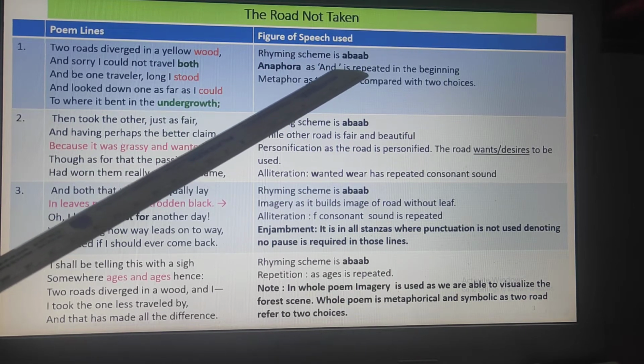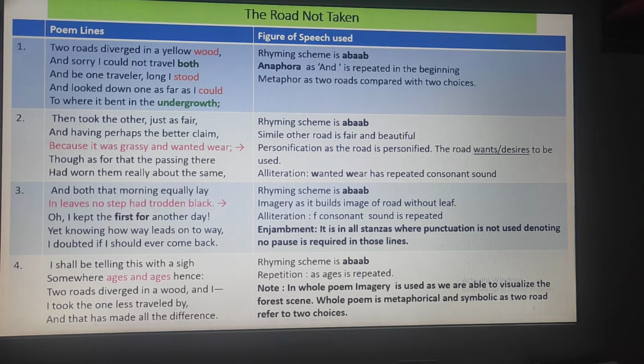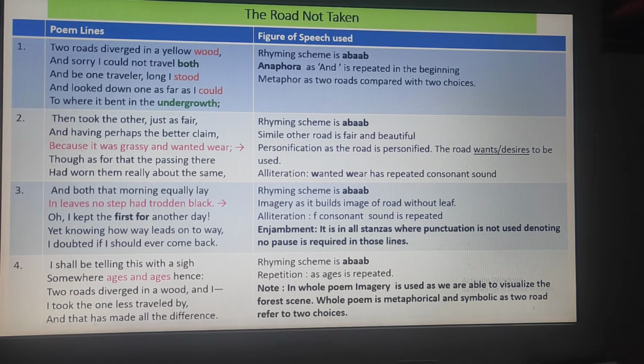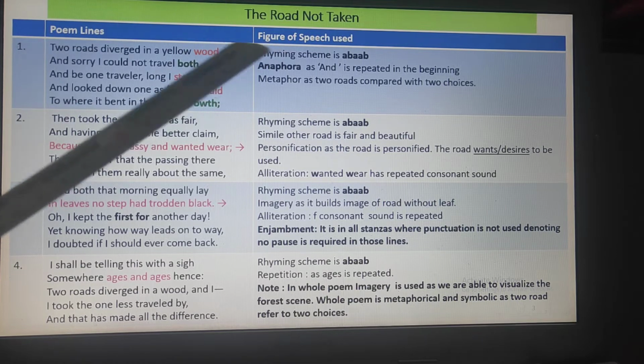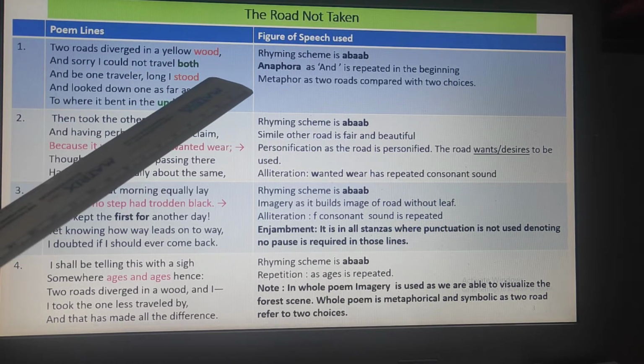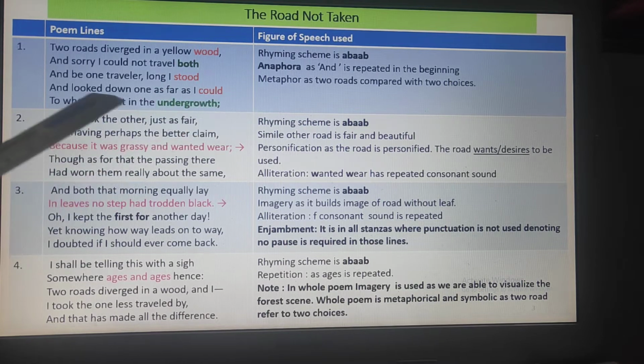Next is anaphora. Anaphora, remember, is the repetition of the word in the beginning. So here you can see and sorry and be, and look down. Here the poet is repeating the word and to make better emphasis that there are 2 roads, and sorry I could not travel both, and be one traveler, and look down.